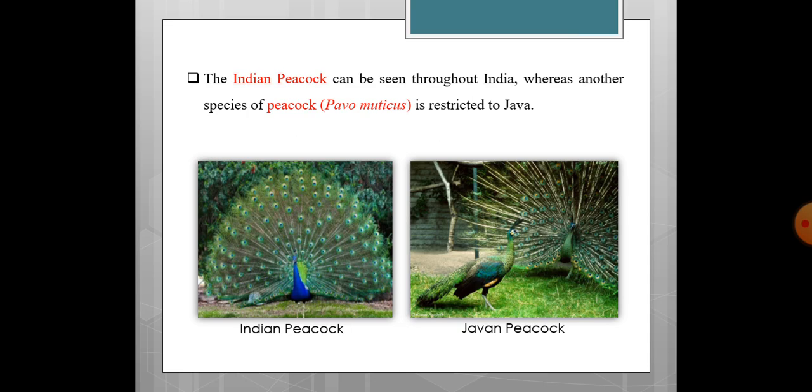The other peacock, apart from the Indian peacock, is Pavo muticus, which is restricted to Java. Throughout India, we can see the Indian peacock, which is also the national bird of India. The difference between these two peacocks is that the tinge color of the Indian peacock is bluish, whereas the Javan peacock's color is greenish. You can see the difference between these two peacocks, the Indian peacock and the Javan peacock.